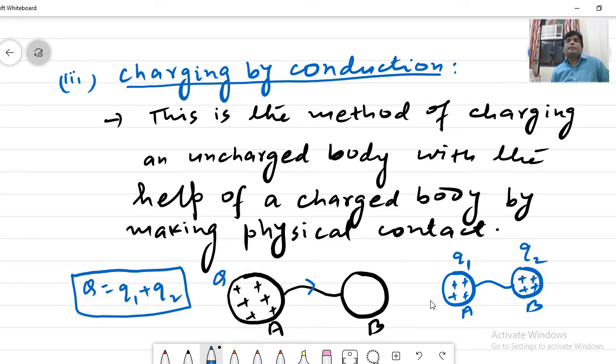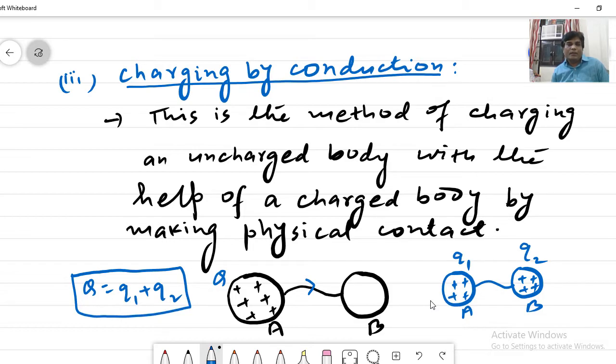So A has a much higher potential, and due to that pressure charge flows from A to B, and when B gets charged its pressure increases, but the potential of A decreases. After some time the electrostatic potential of A and B becomes equal, and then the flow of charge stops, right? So in this way both get charged, and these charges may or may not be equal.